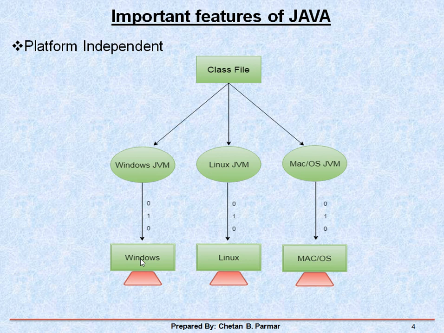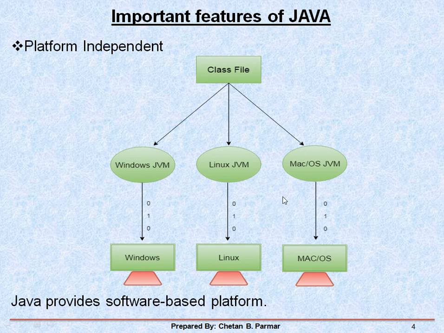In other terms, Java supports platform independence in the form of a class file or bytecode, because ultimately the Java program is converted into a class file, and that class file is common for Windows, Linux, and Mac, not the actual Java program. So Java provides a software based platform.